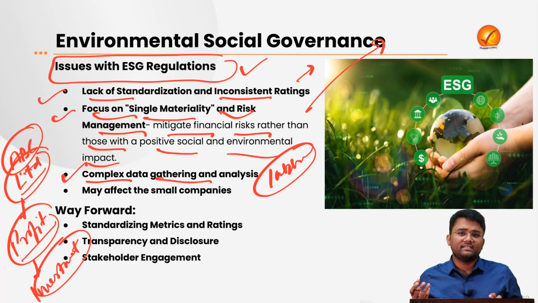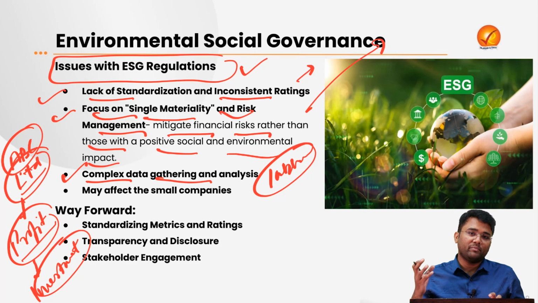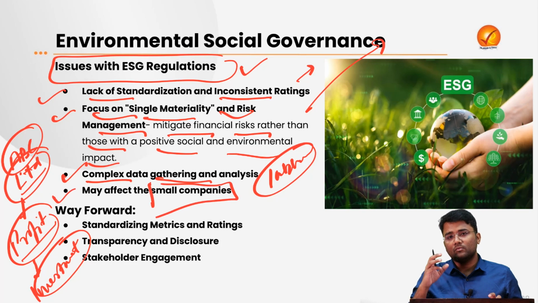There are chances that the laborers will not give correct information, so it might be very difficult to get proper, correct data from different countries to check whether they are following ESG regulations. This may also affect small companies, who might find it very difficult to comply with these ESG regulations.